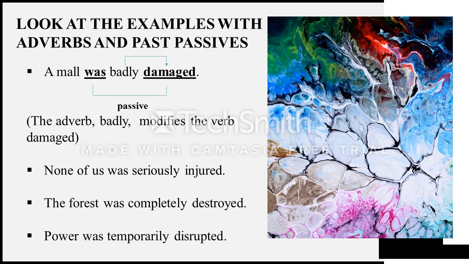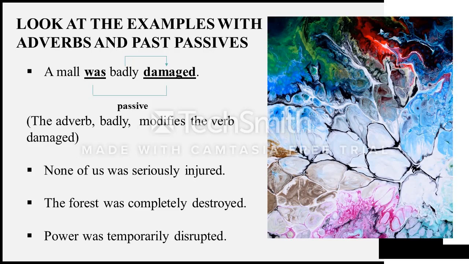Okay, you have other examples here. None of us was seriously injured. Okay, here you have "was injured", the passive, and then you have seriously in between this passive form. Okay, so you can see another example where I use the adverb and how I use it.